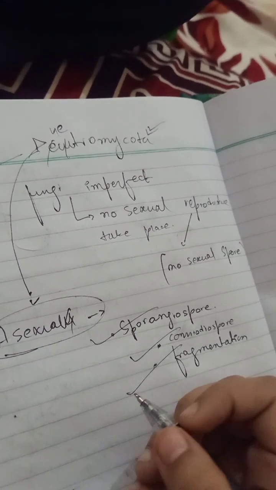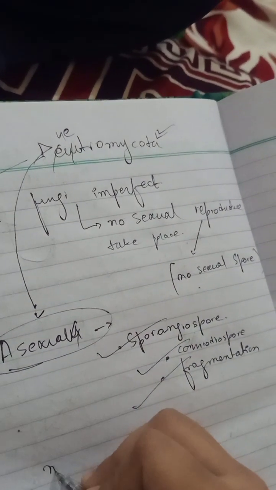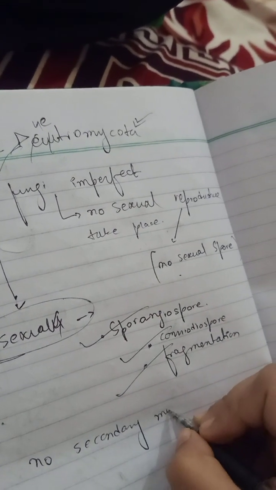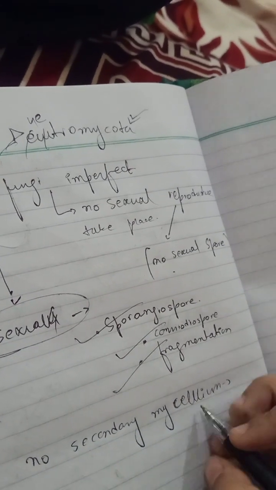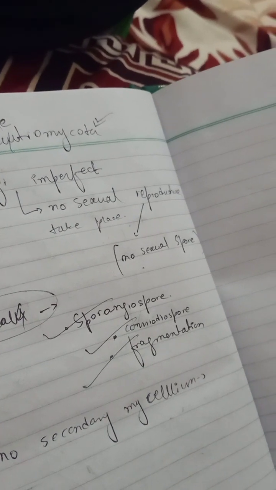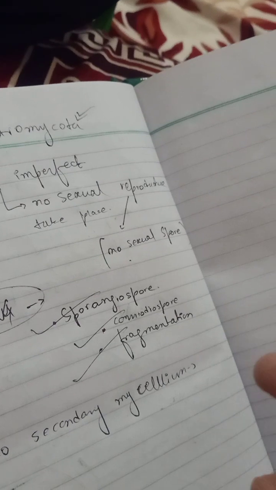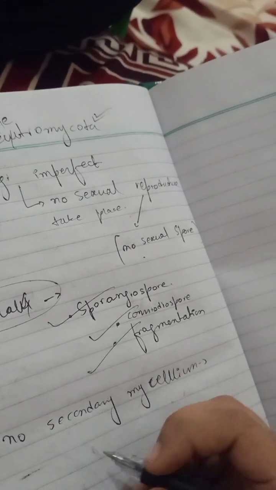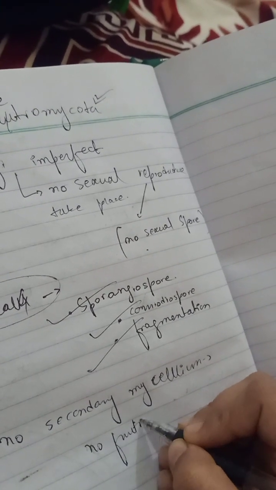And if there is no sexual reproduction, it means there will be no secondary mycelium. In the secondary mycelium the fruiting body develops, and from the fruiting body the sporangia and all these develop, where the sexual spore occurs. Which means there is no secondary mycelium, so no fruiting body will be developed in this group.